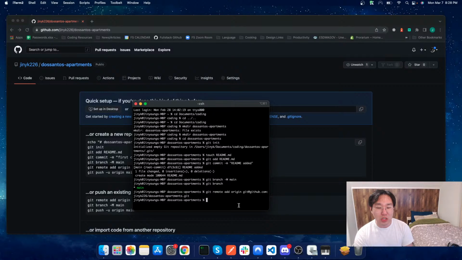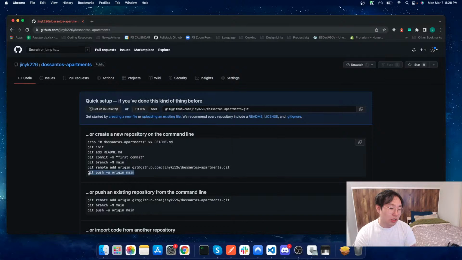Perfect. And now the very next line of code is we want to go ahead and push these changes, which means we want to go ahead and actually update this online. So far, these commits are going to be like a version control system. We are controlling all of these changes. We want to have a log of each change that we've made in the project. So now we have these different versions that we're building inside of our local device.